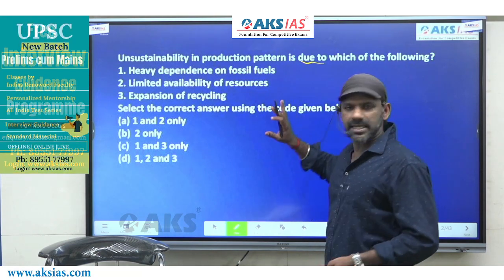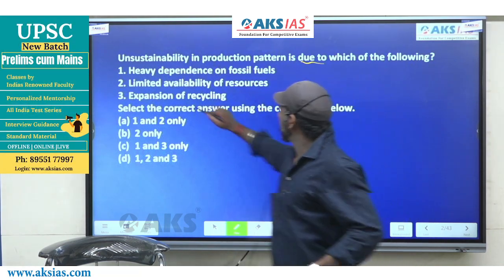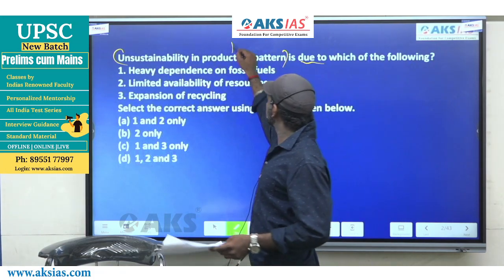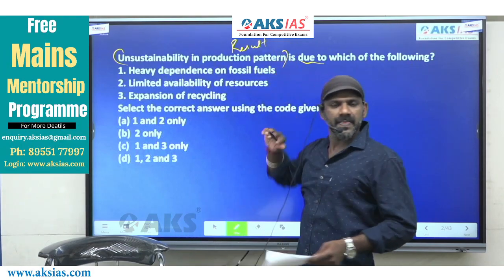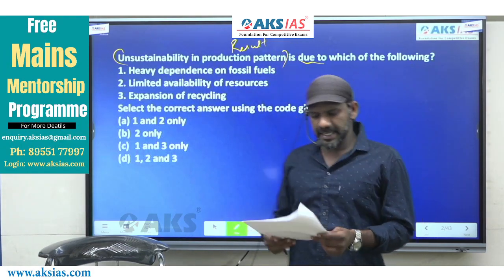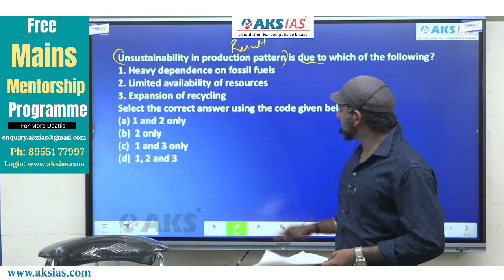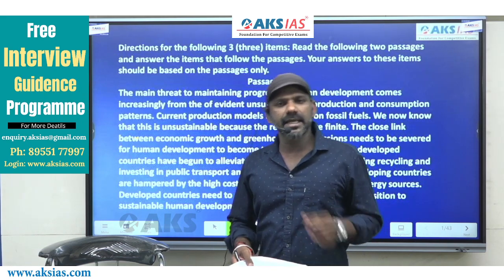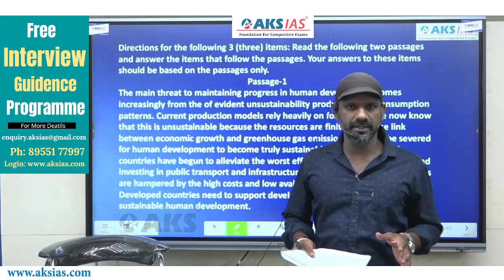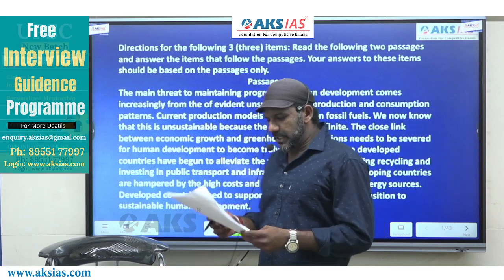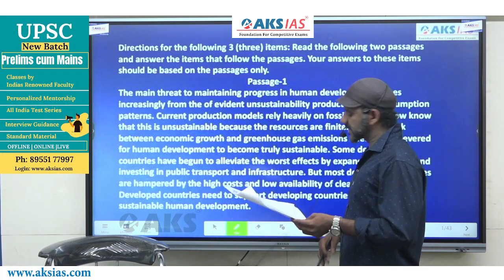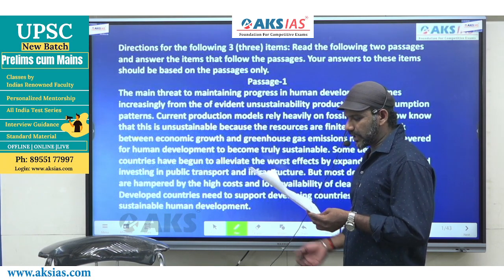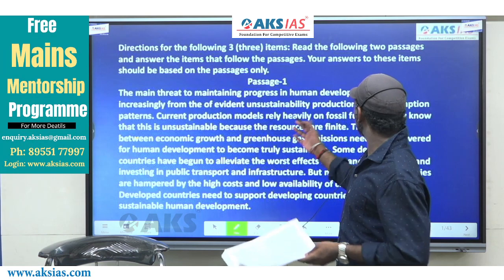So here, the statement that is there in the question, unsustainability in production pattern, becomes the result as per the question. And our task is to find out the reason for this result. Now, as we have all discussed in our classroom sessions, the reason and the result must appear close to each other. They should never get separated. Now, the mention about this topic, unsustainability in production pattern, is talked about towards the beginning of the paragraph.